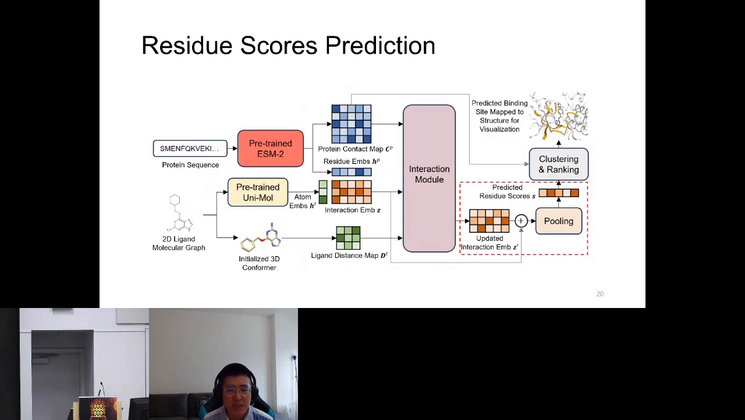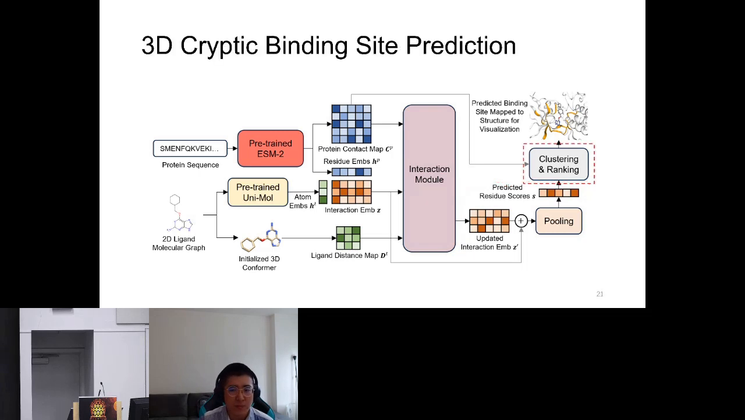A higher score indicates a stronger interaction between a residue and ligand, meaning that the residue likely constitutes part of the binding site. For the training process, our model is optimized to minimize the binary cross-entropy loss between the predicted residue scores and the ground truth labels. For cryptic binding site level prediction, we further filter out residues with low scores and cluster the remaining ones to form binding sites based on the contact map information. To compare our model with 3D-based methods, we map the predicted scores to the corresponding residues in the 3D protein structure.